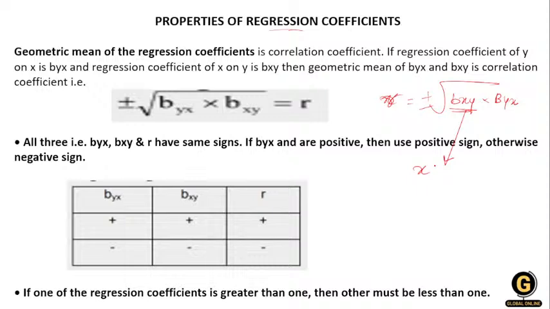I'm not getting your question, Chandan Kumar. Correlation coefficient is arithmetic mean of two regression lines. Okay, so look over here. bxy means x on y, that means x is the dependent variable and y is the independent variable. When I'm talking about byx, so y on x, here y is the dependent variable and x is the independent variable. So we have to calculate in both ways, true or false.